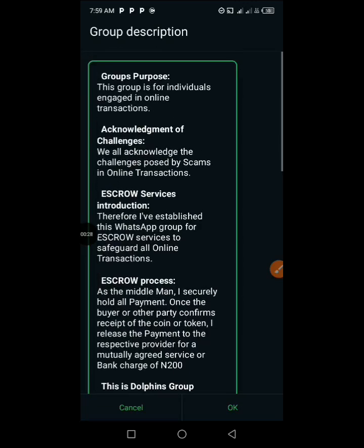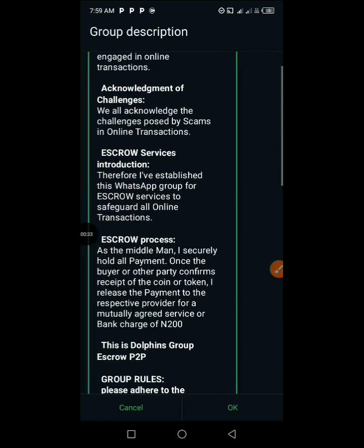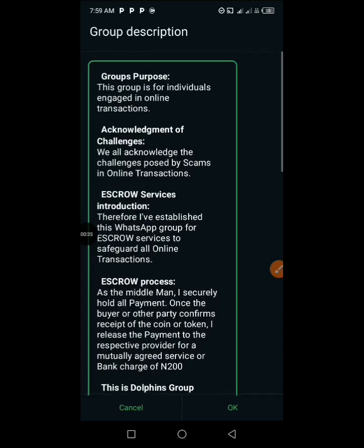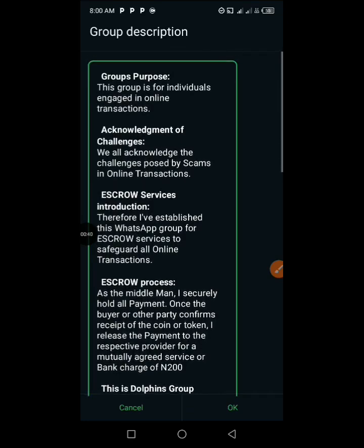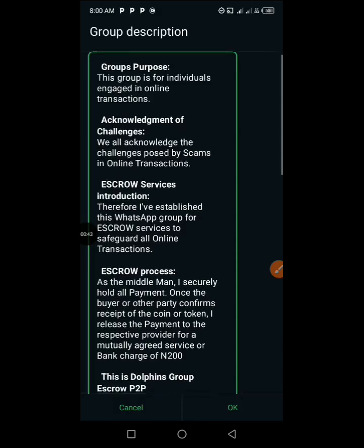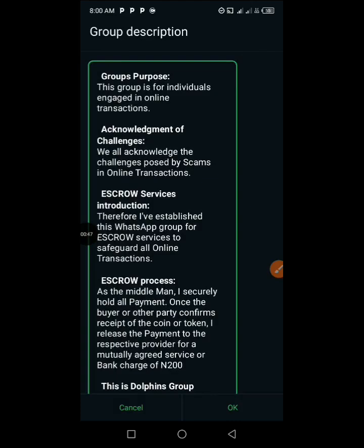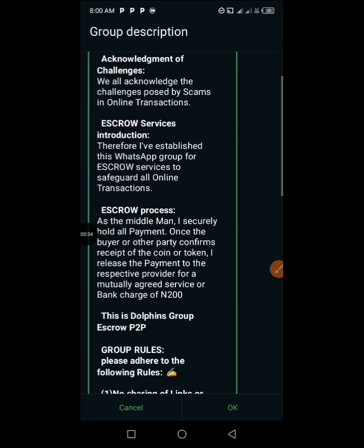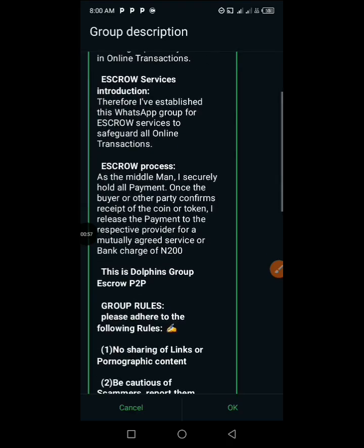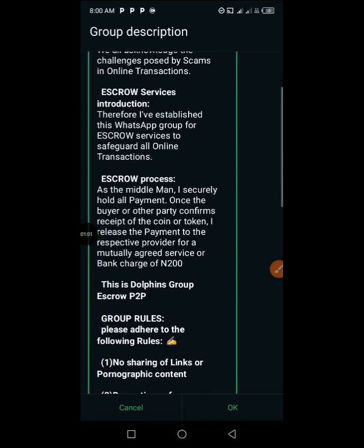All right. Now, what is a centralized exchange? A centralized exchange in cryptocurrency is a third-party intermediary that handles cryptocurrency transactions. But here in the DexCheq P2P Group, you can trade any form of tradable asset or whatsoever business you have. What you have to do is go to the group and advertise your business. And if anybody picks interest in what you are advertising and wants to buy from you, there is going to be a middleman that is going to hold the money.